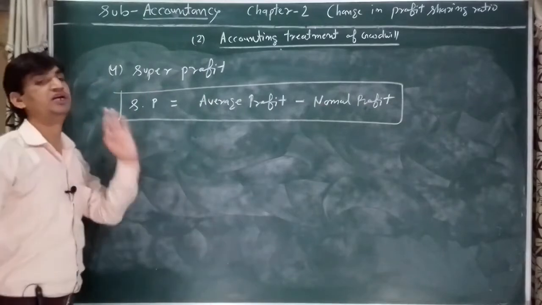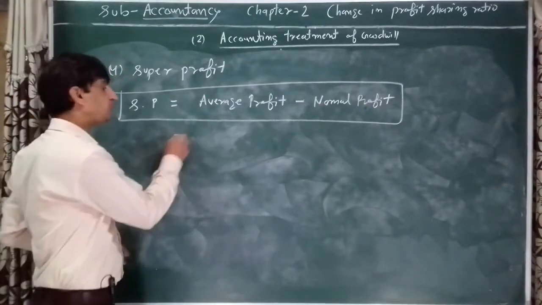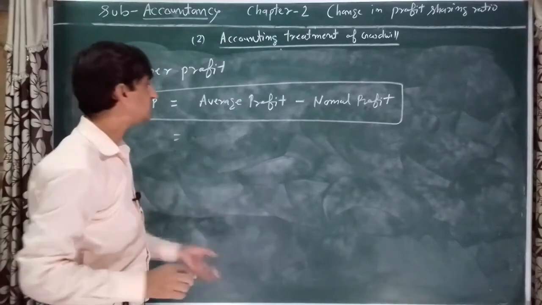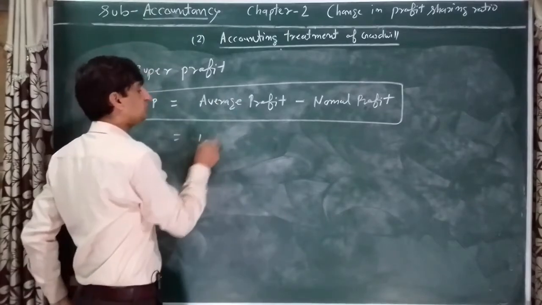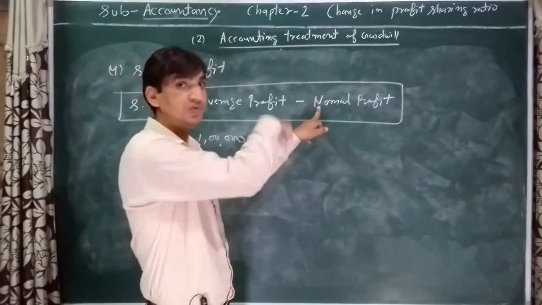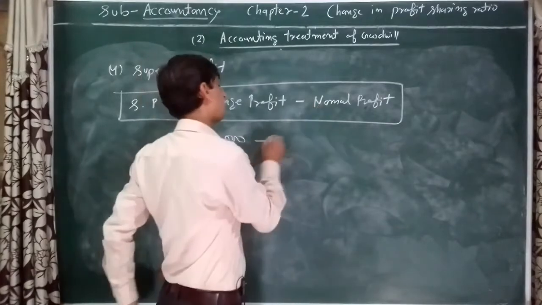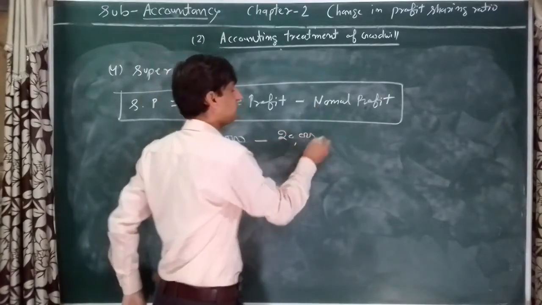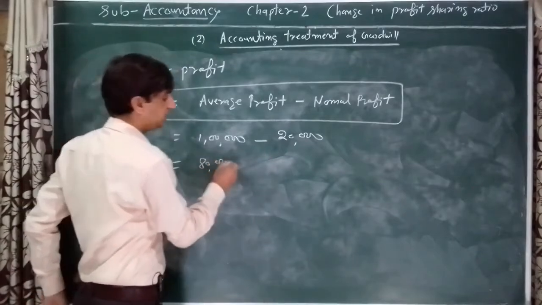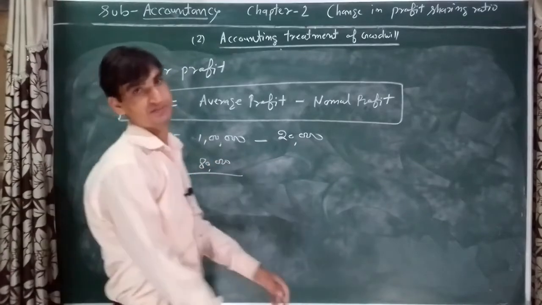Suppose average profit, how to calculate we discussed before, is rupees 1 lakh and normal profit is rupees 20,000. In such a situation, 1 lakh minus 20,000, 80,000 will be super profit.